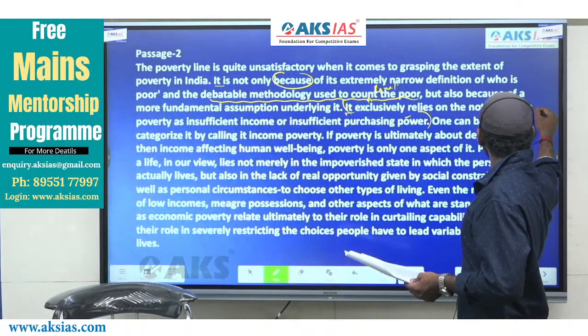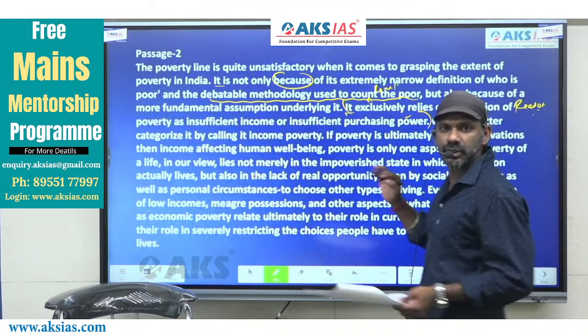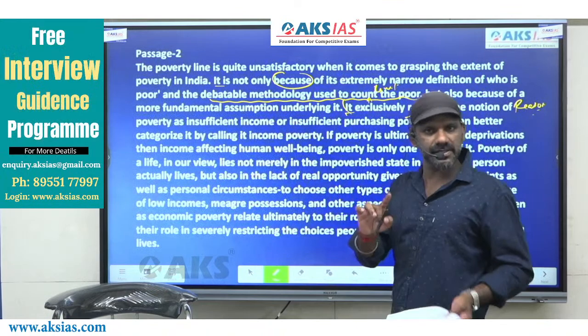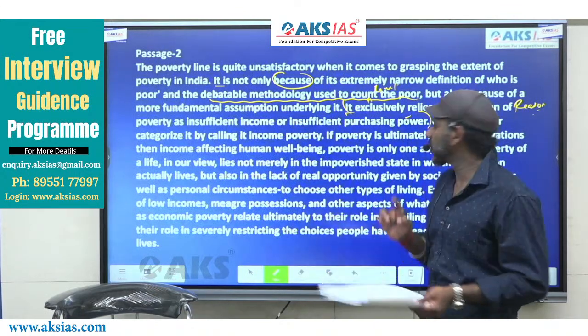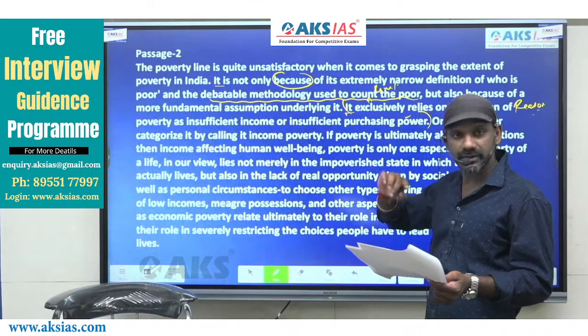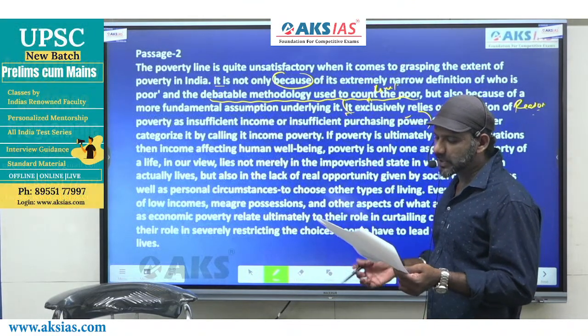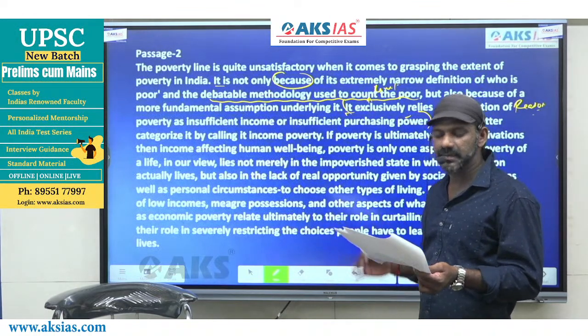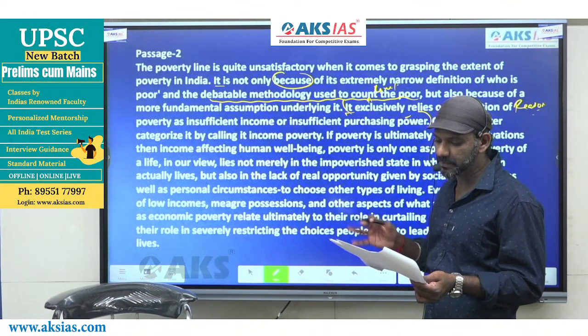So this must be the reason, that is the answer to this particular question. So the option that we select as the answer to this question must contain mention about the details there in this sentence. I'll read this sentence once again, then we'll move on to the options. It exclusively relies on the notion of poverty as insufficient income or insufficient purchasing power.